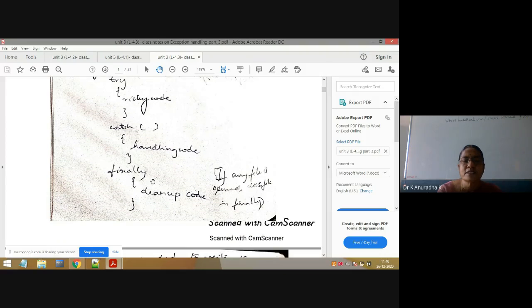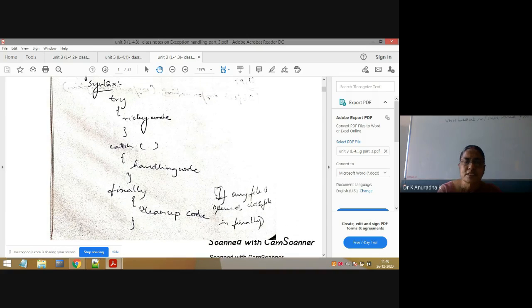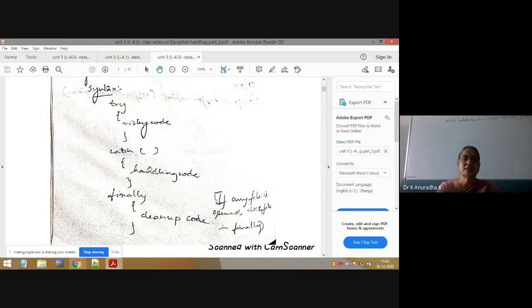Next, finally block. Inside the finally block we will write only cleanup code. Here we will write only cleanup code, which is nothing but closing the connections. So if any file is opened, to close that file we use the finally block. Why we should write the cleanup code in the finally block, I will explain now. So this is the syntax for try catch finally.